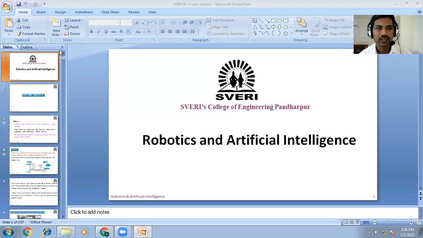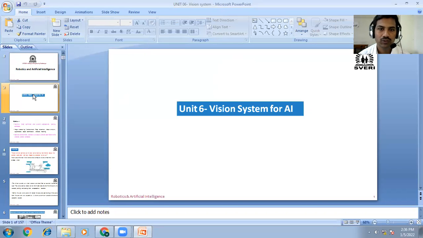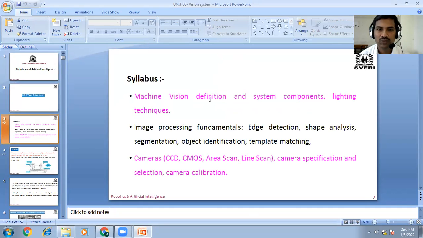Okay, we have started our unit number 6, vision system for artificial intelligence. In that, we have covered some of the part. We can say that machine vision definition, system component, lighting techniques.